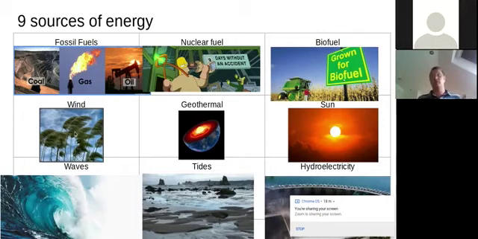Wind, you're very familiar with. We've got the offshore wind farm. We'll be talking more about wind energy shortly. Geothermal: earth, thermal, heat. The center of the earth is hot. There's a lot of energy stored there, which we can use to do useful things.